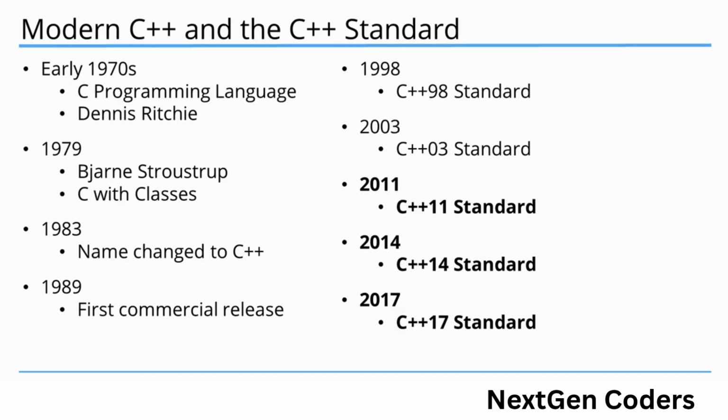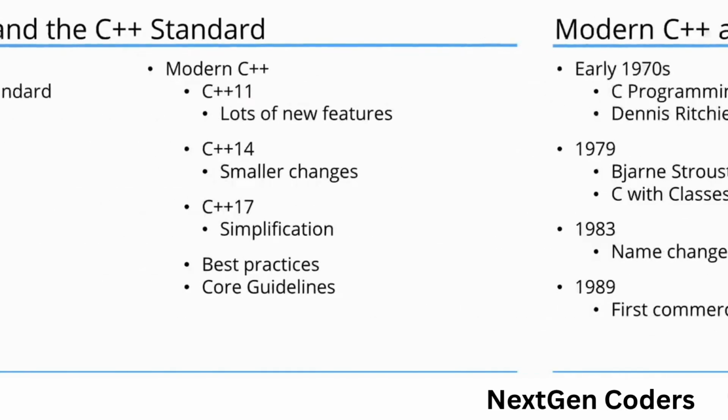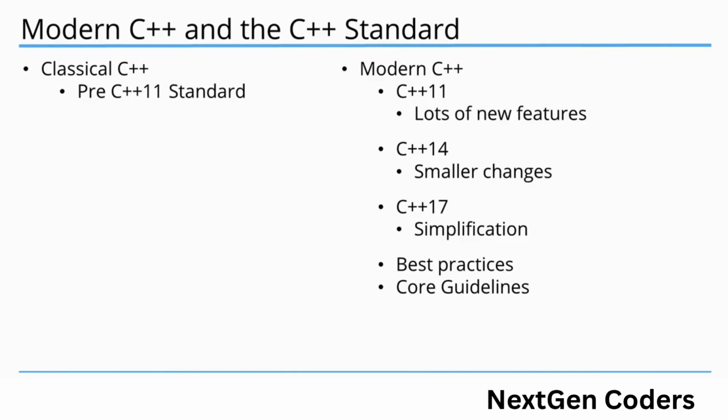Notice that I've bolded and italicized the last three standards. These standards are sort of a renaissance for C++ that changed the language going forward. These changes are what modern C++ is all about. Generally, C++ that's based on the language as defined before the C++11 standard is considered classical C++, and C++ based on C++11 and forward is considered modern C++.